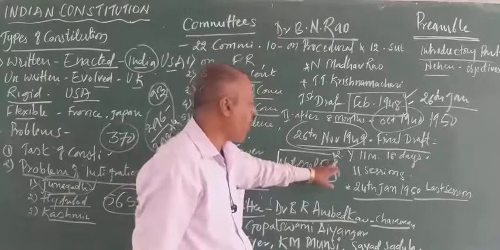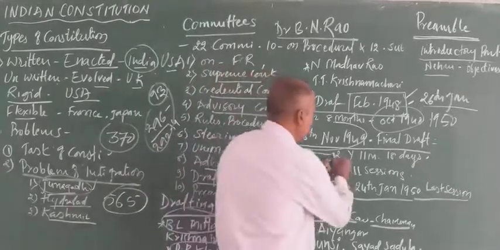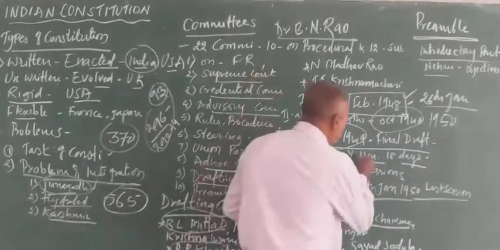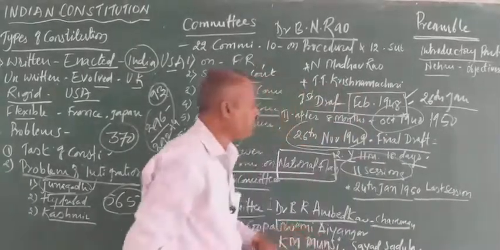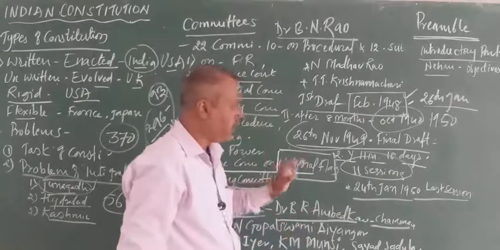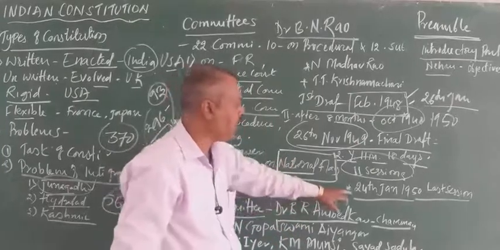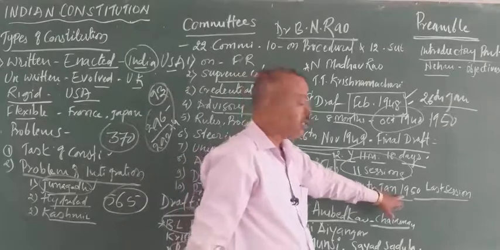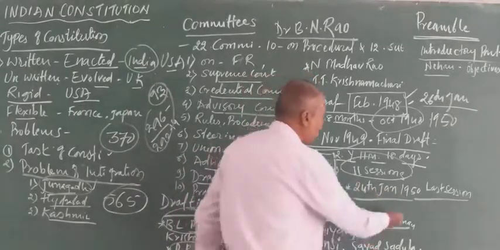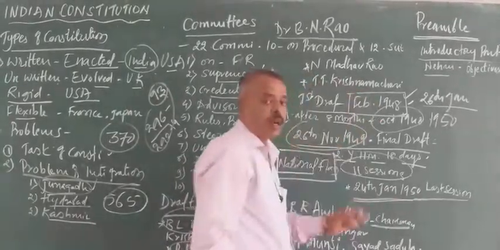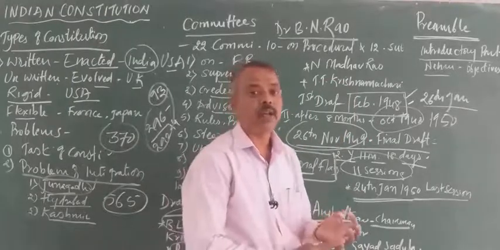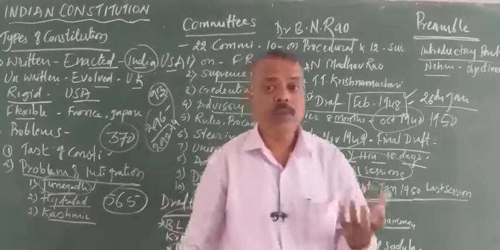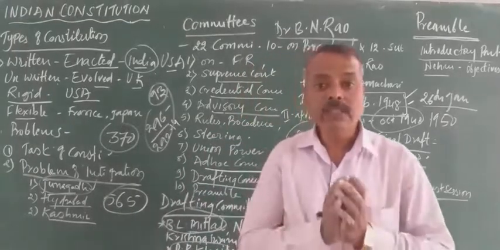The Drafting committee worked hard for 2 years, 11 months, 18 days, for 11 sessions, till the last session was held on 24th January 1950. In this last session, on 24th January 1950, the national anthem was adopted by the Constituent Assembly, because the Constituent Assembly was the most important legislative body.